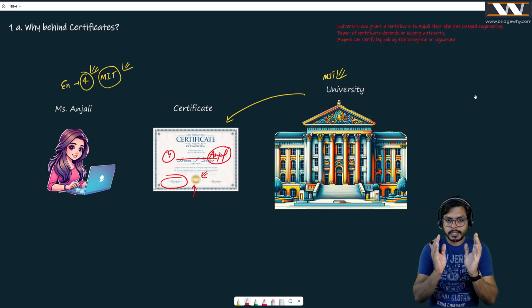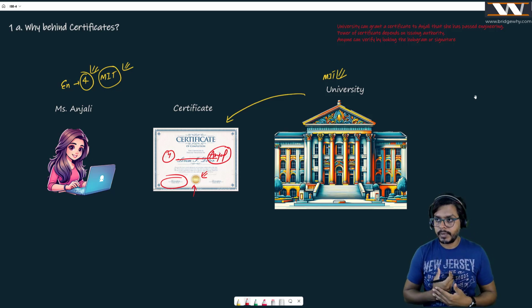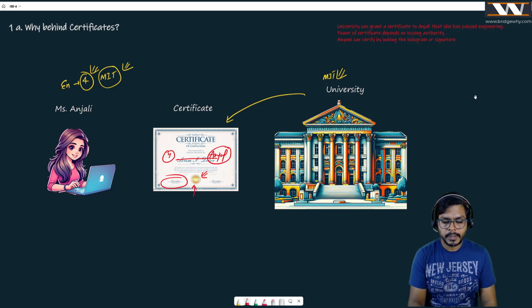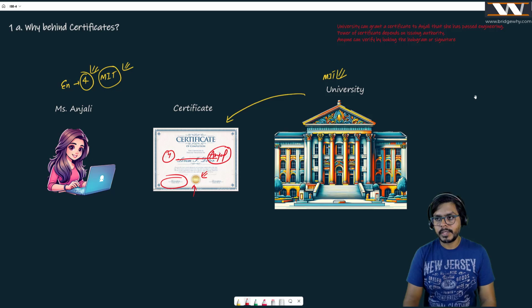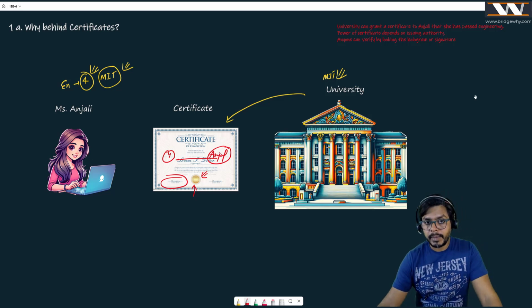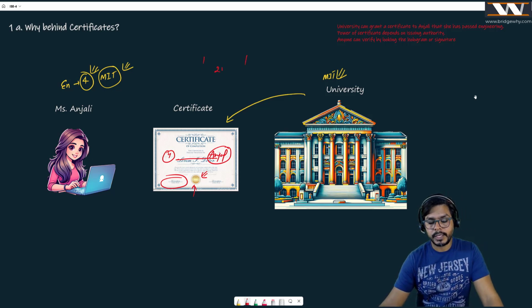So the university is giving one document, which we know as a certificate, to Miss Anjali, which proves that Anjali has passed a 4 year program from MIT University. You all know about it, right? We all have certificates of completion of some exam. Maybe we all do CCNA, CCNP, and CCIE is also here in this class. What Cisco does is just give them a certificate that you have passed CCNA, you have passed CCNP. And they also give a time limit: you have passed this exam maybe for 2 years. After 2 years, you need to pass it again.